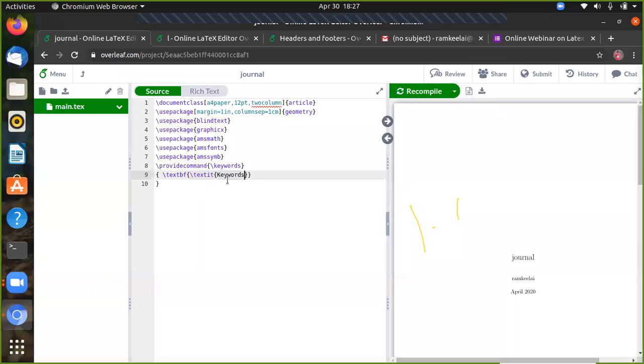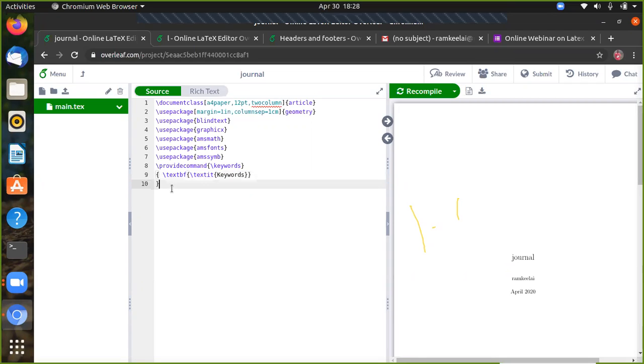This is very, very important. Provide command keywords, which defines the bold letters of the italic word keywords. This is a very, very important thing.